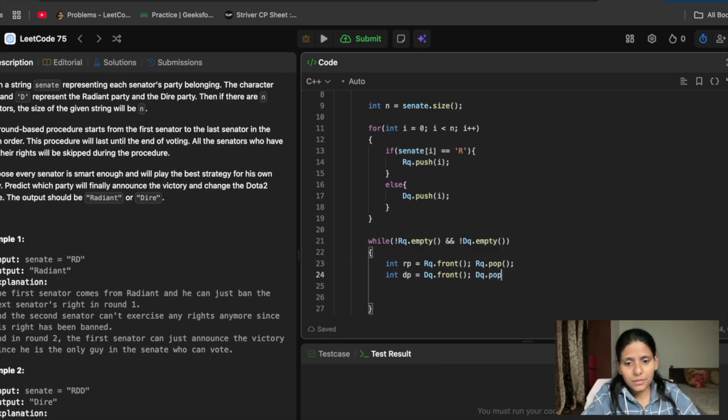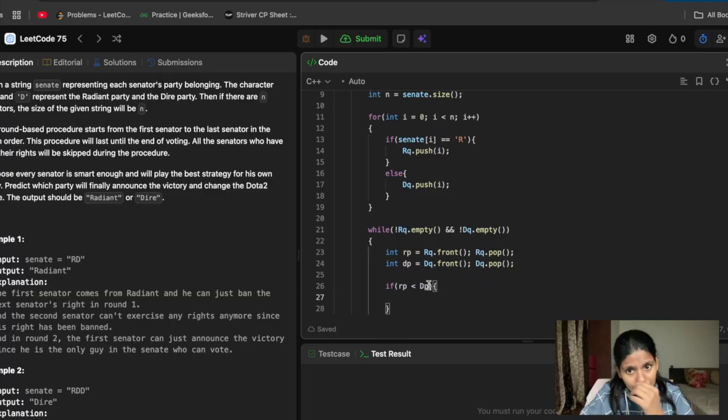And if my Radiant came first, that is, Radiant's position is less than Dire's position, then Radiant will kill Dire, and he can participate in the next round. For that he has to go in that queue, in that group again.